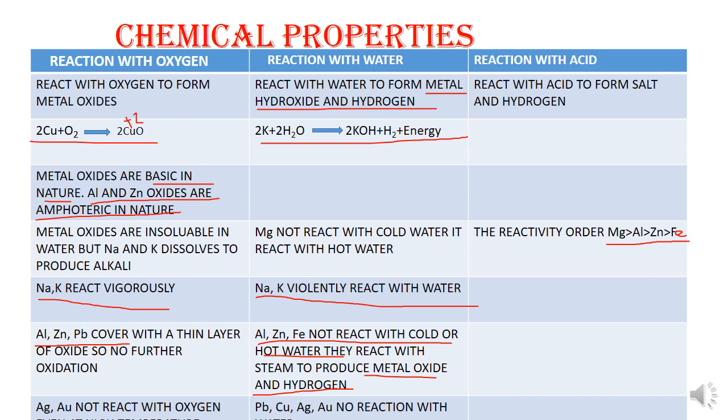In these reactions with oxygen, water or acid, you can see that sodium and potassium react much more vigorously. Sodium and potassium react vigorously with oxygen, so these are stored in kerosene. Lithium is the most reactive one and it is stored in a hydrocarbon sealant. These are the chemical properties of metals, and these chemical properties depend upon the position of the metal in the reactivity series.